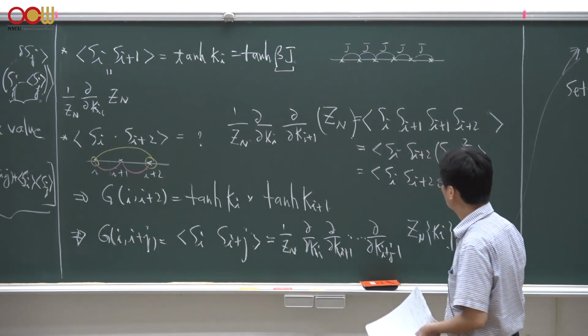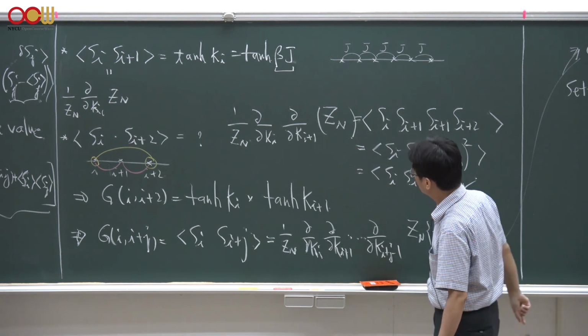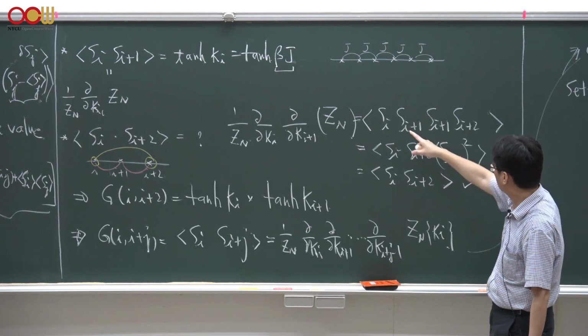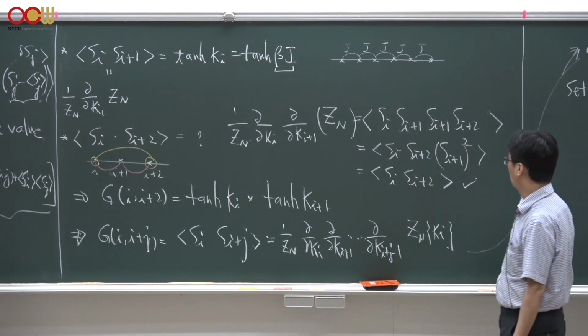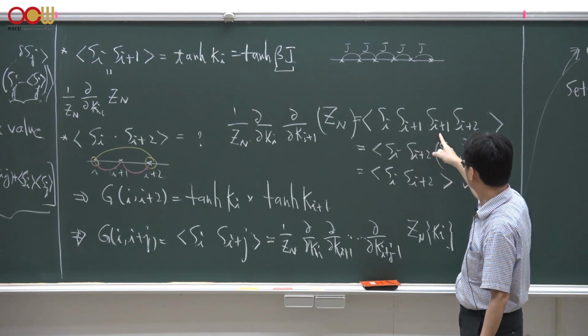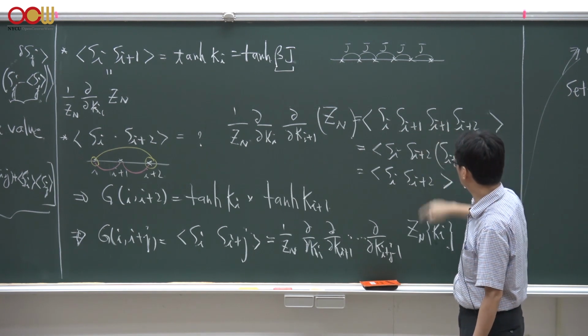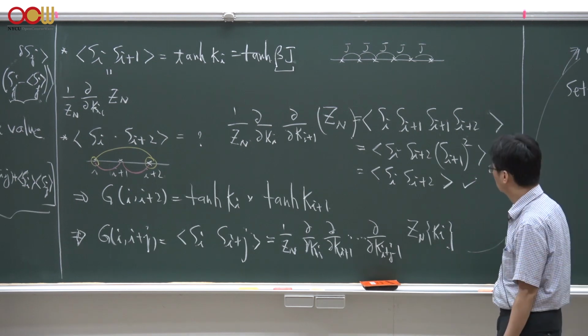If we do so, you could easily calculate this second derivative of the partition function with respect to couplings, and you get 4 spins inside this ensemble average: Si, Si plus 1, Si plus 1, and Si plus 2. Then we could simply rearrange all these spins because they are just plus or minus 1. So you get